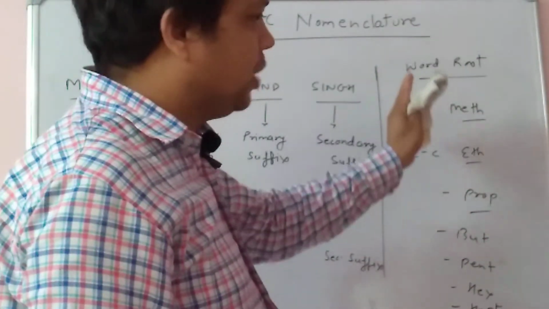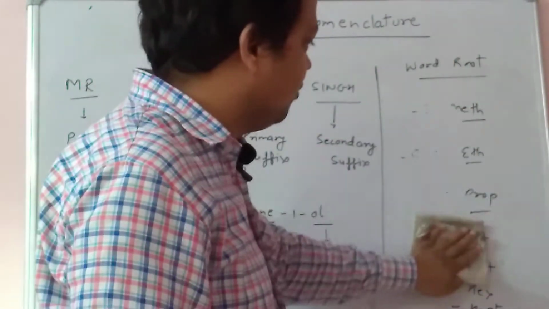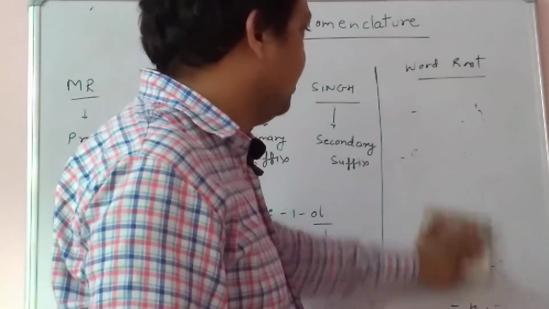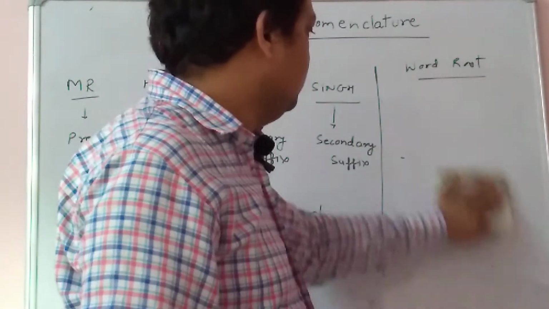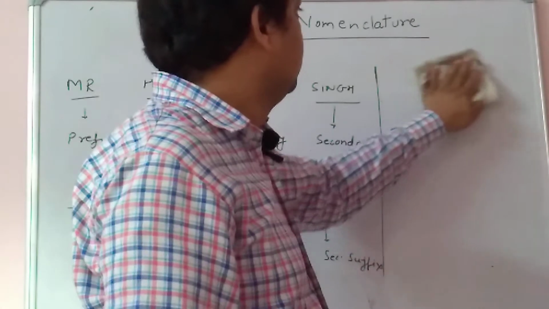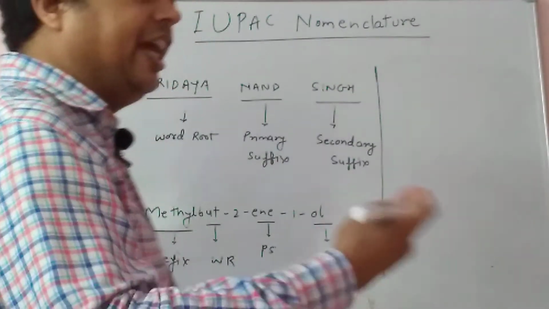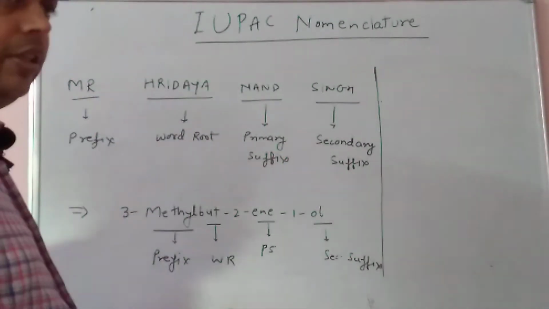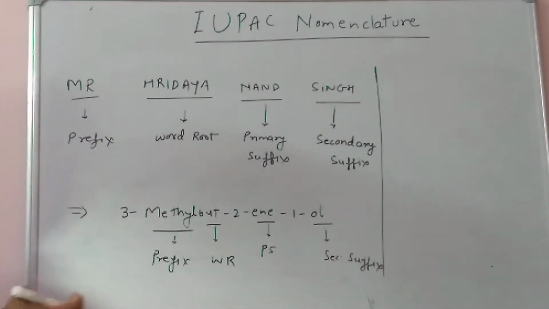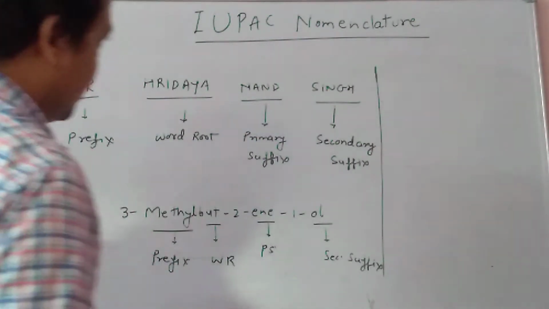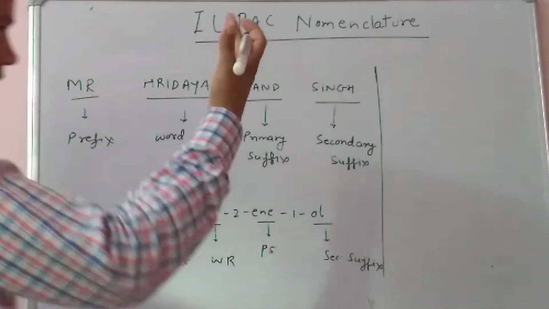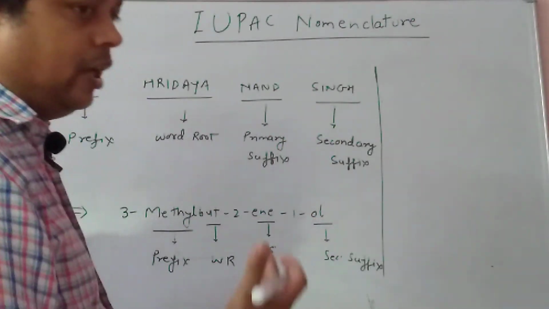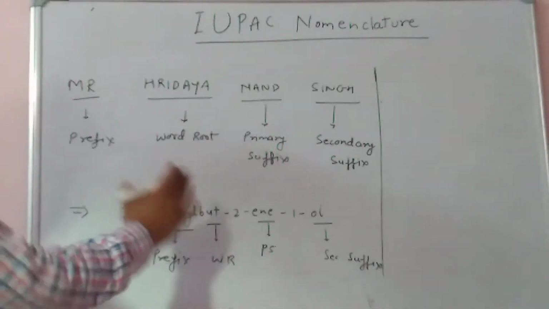So word roots explain the number of carbon atoms present in a chain. Undec and dodec are also for 11 and 12 carbons, but they are not required here. Just understand meth, eth, prop, but, pent, hex, hept, oct, non, dec. These are the word roots.